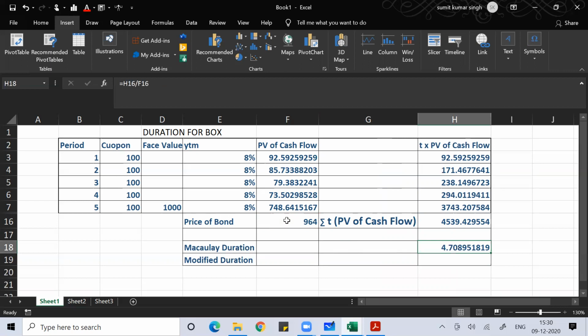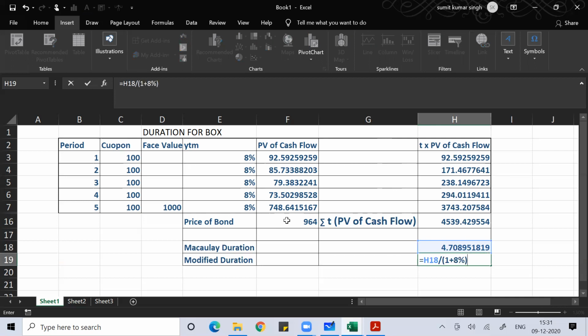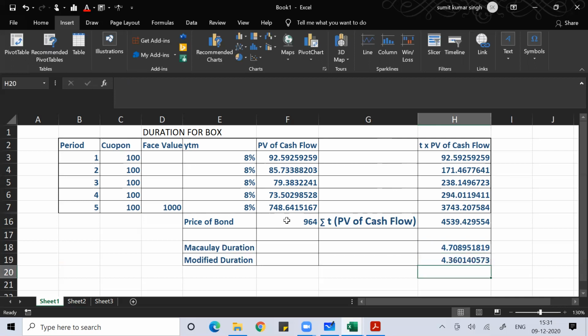And if you divide this with the rate of interest, which is your 8%, what you get is called the modified duration. This is the way you need to do this question.